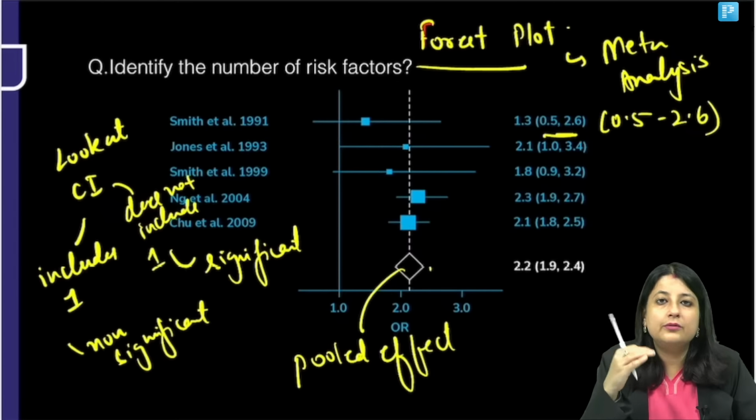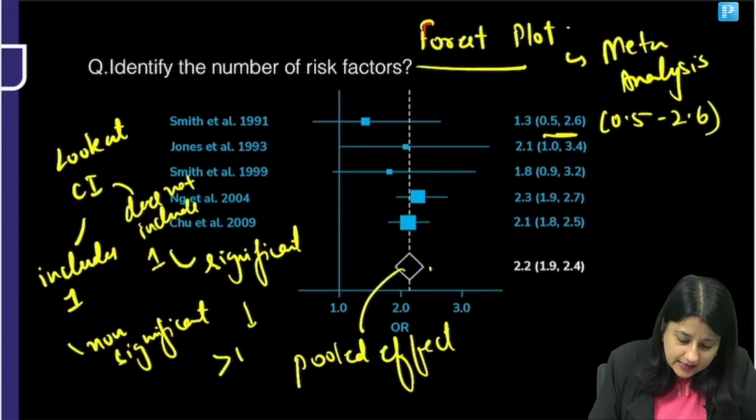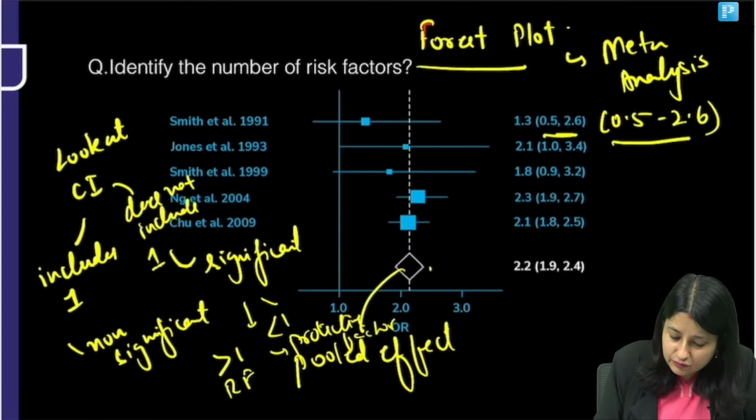Now the value could be more than 1 or it could be less than 1. If it is more than 1, it is a risk factor. If it is less than 1, everyone, it is a protective factor. I hope you remember. So now look at the first one.